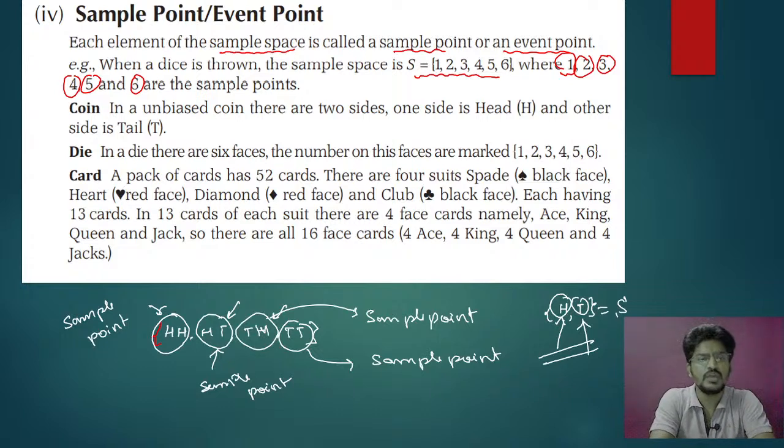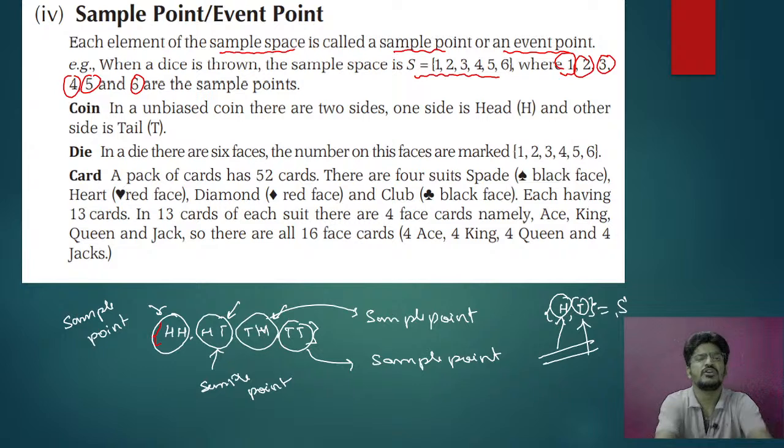So we were looking at sample point and event point. What is a sample point and what is an event point? I think all of you now understood. A sample point or an event point is an element of your sample space.